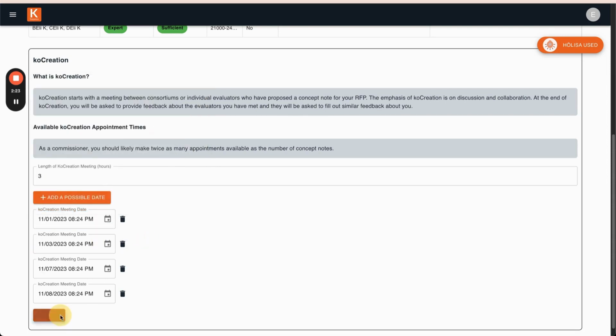When you click on Update, the dates you've identified will be emailed to all evaluators in the co-creation phase, allowing them to select one date each. If none of the dates work for them, they can request more dates and you will receive an email to that effect. Should things change and you can no longer make any of the co-creation dates, you can cancel a date, even after an evaluator has selected it, and the evaluator will be notified. You can then add more dates as needed.